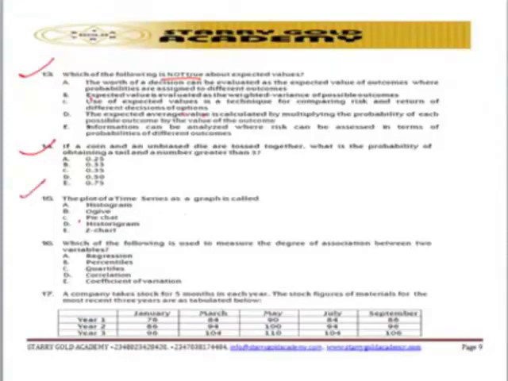So question number 15, they said what the plot of a time series as a graph is called? That is time series analysis. So go and check time series analysis to tackle question number 15. Question number 16, which of the following is used to measure the degree of association? We are talking about correlation, and all those things that deal with association between two or more variables. From there, you can easily tackle the question.